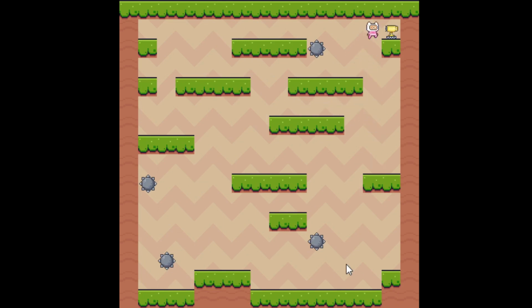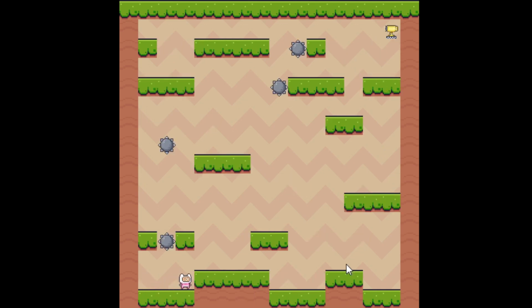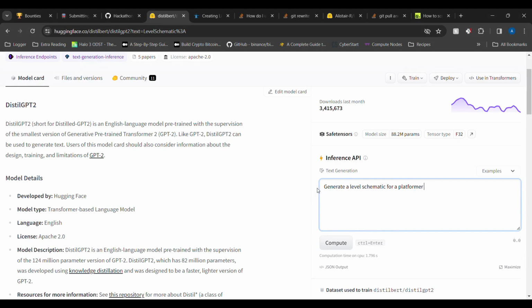The model, given the prompt level schematic, will generate a full schematic for the level, which will then be passed into the game engine and created into a level that the player can enjoy. In order to fine-tune the model, we generated some platform levels randomly and then retrained the model on these platform levels, effectively making use of the fact that it had already been trained and already had a lot of information and parameters that were good for understanding the context and the language, but just forcing it to generate schematics in a more regular sense.